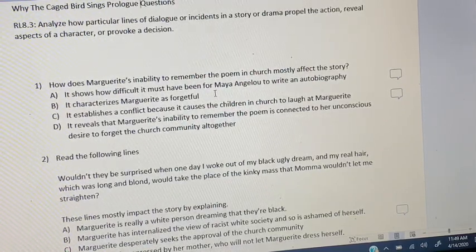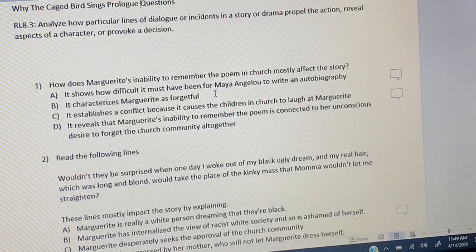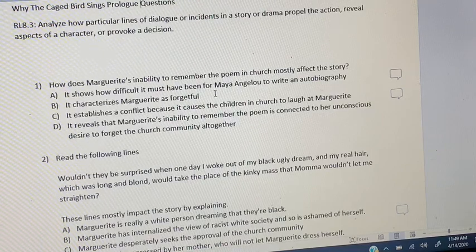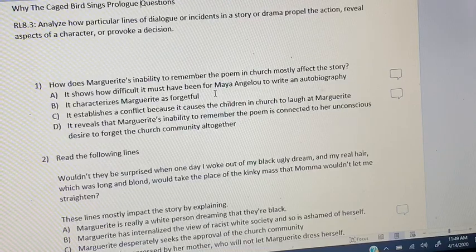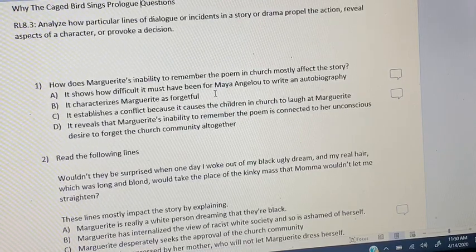D says it reveals that Marguerite's inability to remember the poem is connected to her unconscious desire to forget the church community altogether. Wow, D's a really smart answer, but to me, it's an answer on a deeper level. And because the question doesn't specifically ask about a deeper level, we're going to say that C is our best answer. A simple cause and effect. She can't remember the poem, and what's the effect of it? It's a conflict. The kids start to laugh and make fun of her.